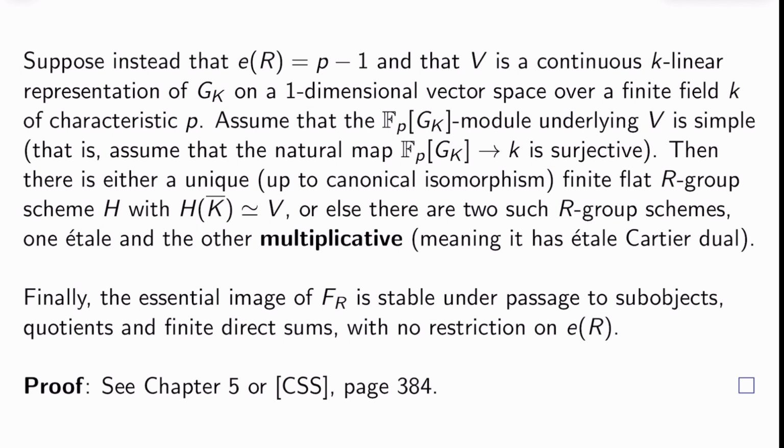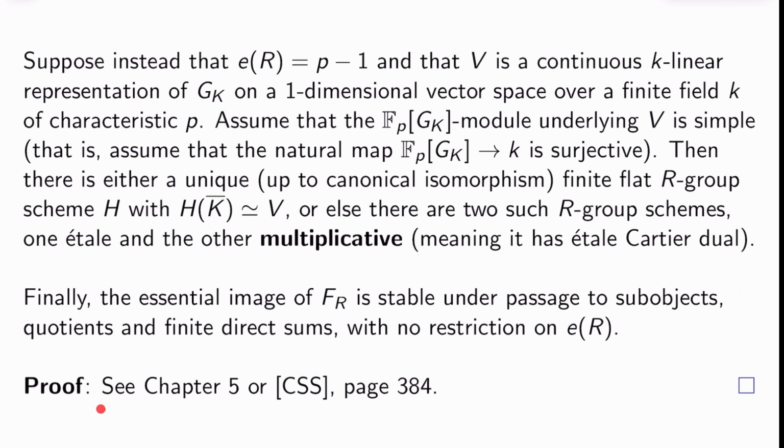Okay. The last part of the theorem is, finally, the essential image of F_R is stable under passage to subobjects, quotients, and finite direct sums with no restrictions on e of R. So this is in any case. We will need this.